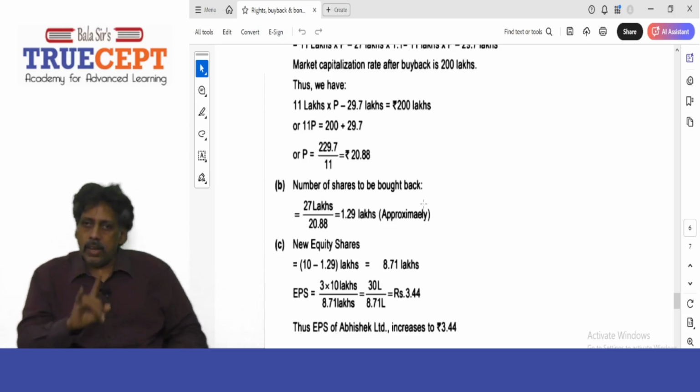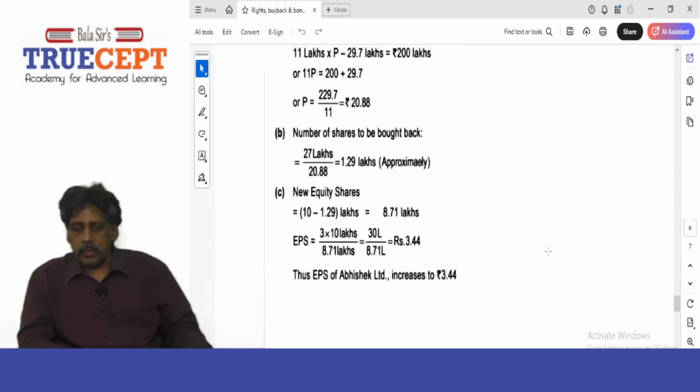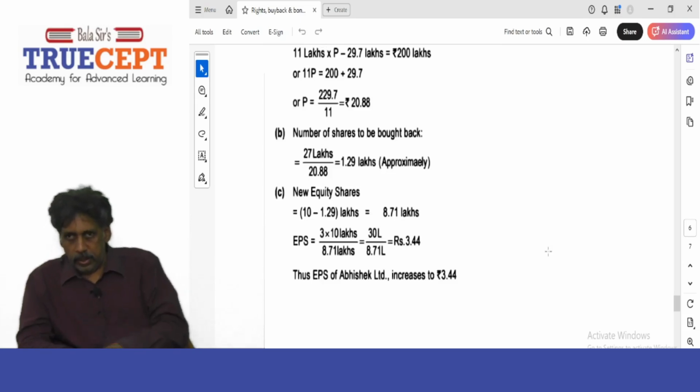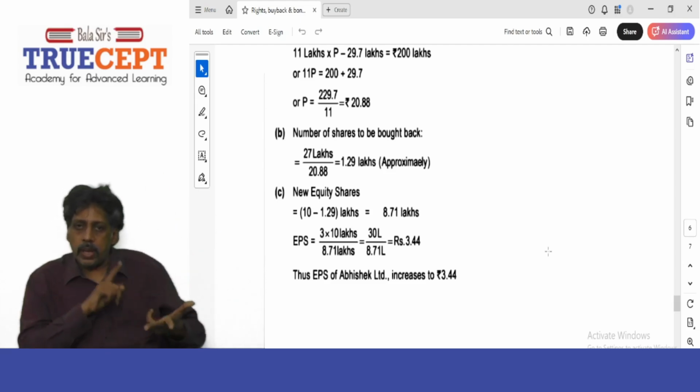Now, what is the impact on EPS? We know the earnings don't change. It's given that 30 lakh rupees will be earned, divided by the number of shares, which will be 10 lakh minus 1.29 lakh, that is 8.71 lakh shares. Dividing rupees 30 lakh by 8.71 lakh shares, you get 3.44.